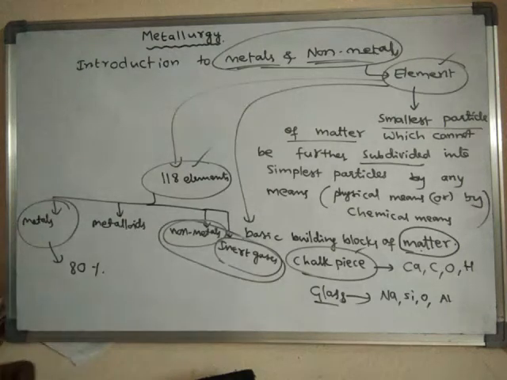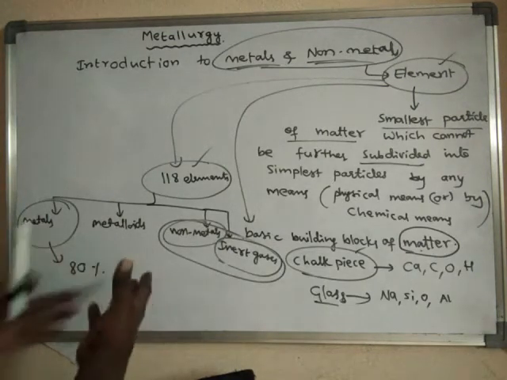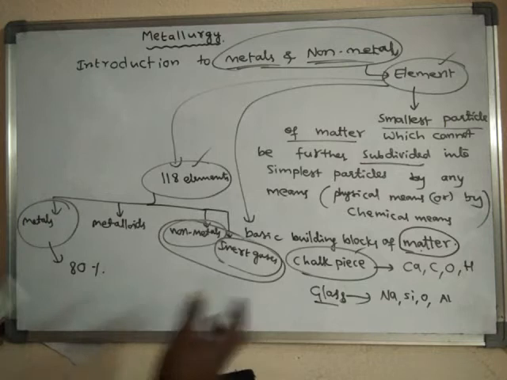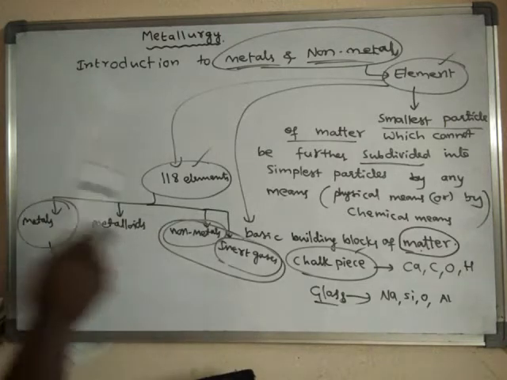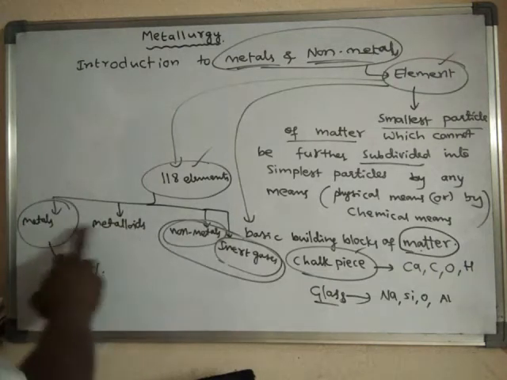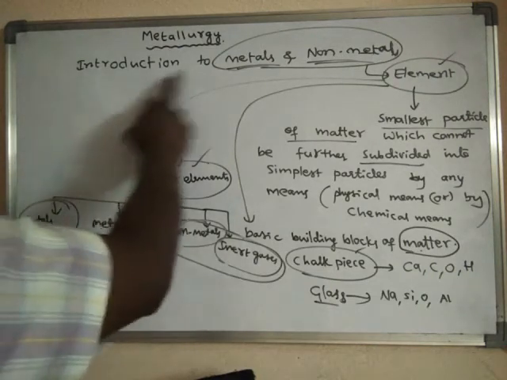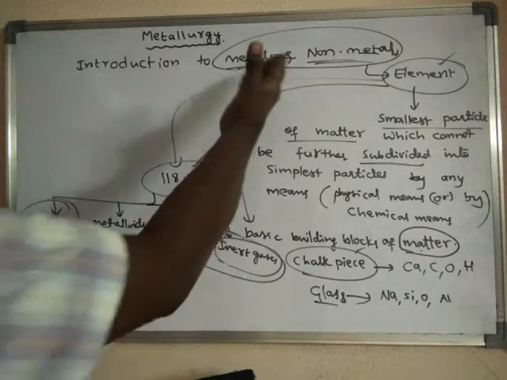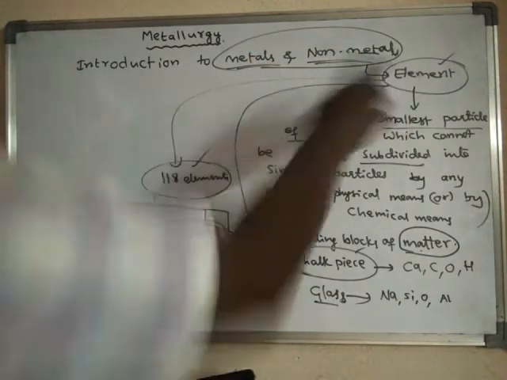In this, metals and non-metals are the most important. All are important, but we will discuss metals and non-metals in this topic. We will introduce and learn about the metals and non-metals. Both metals and non-metals are nothing but elements only.